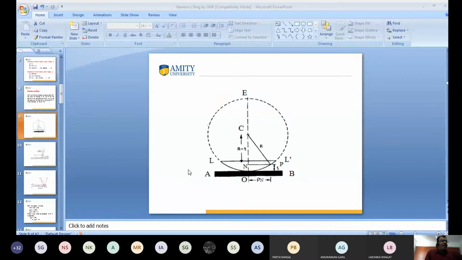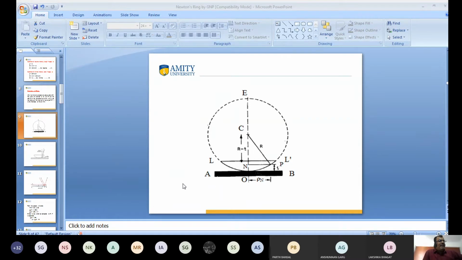It has radius of curvature R. So I suppose R is the radius of curvature. I draw a circle which has radius of curvature R. The value of CE is R, and the value of CO is R.